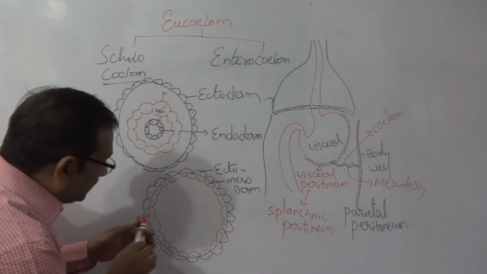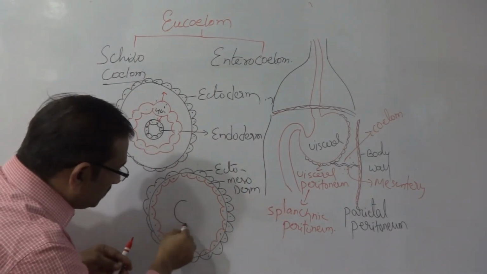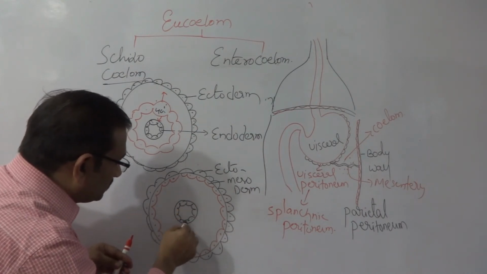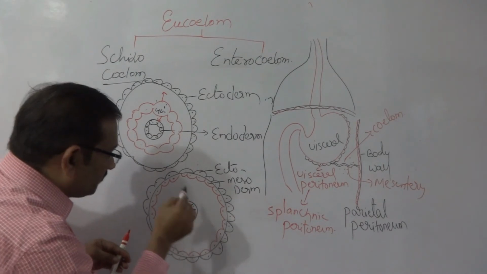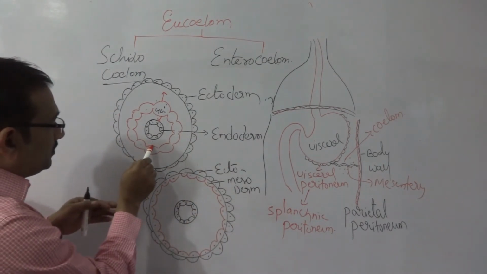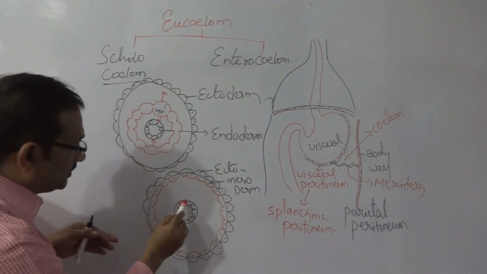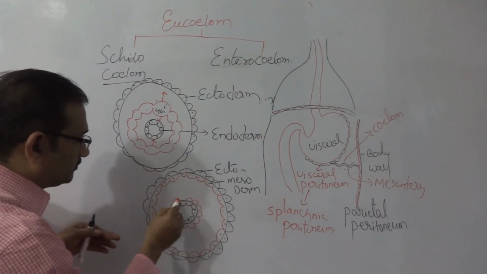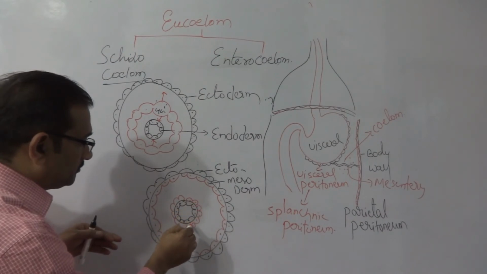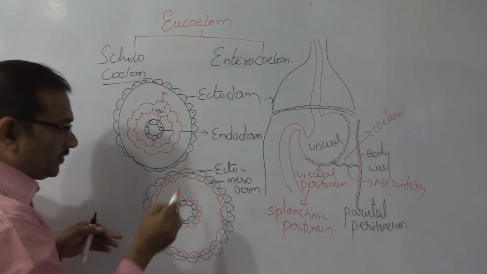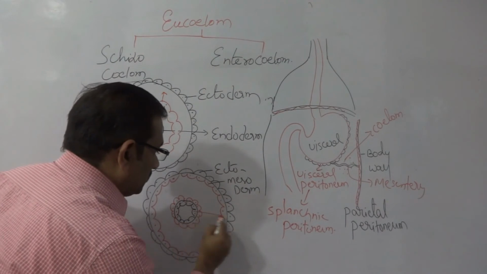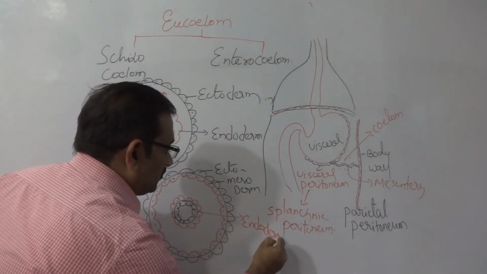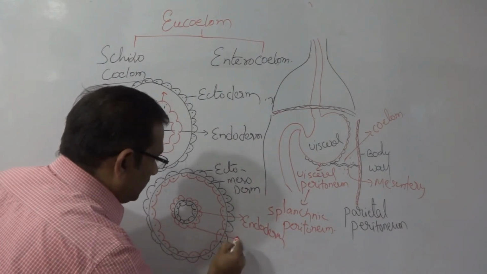Now coming to the middle, the endodermal cell lining and the mesoderm attachment like this. This is the endoderm, with mesoderm outside.